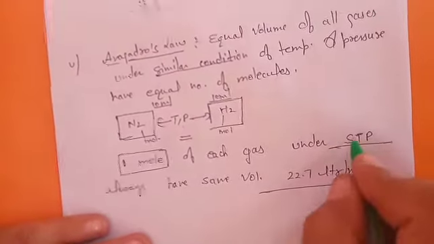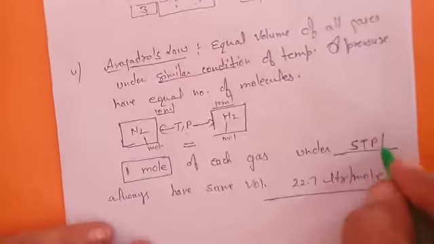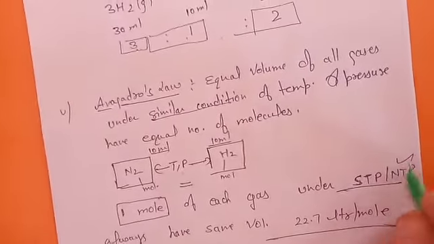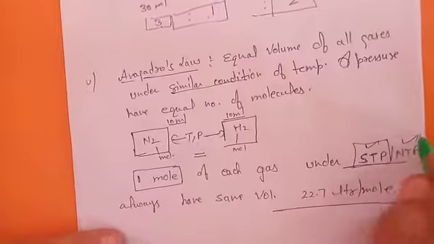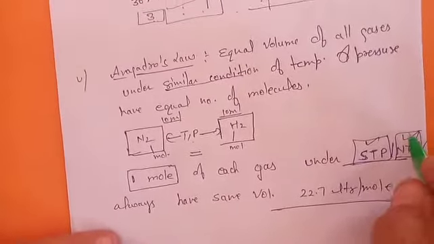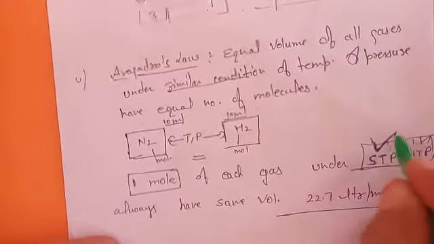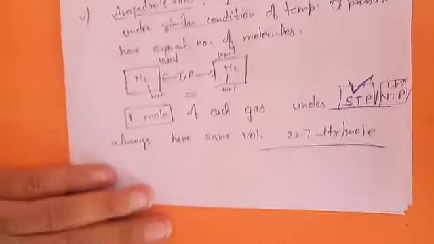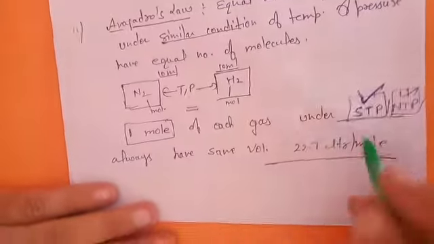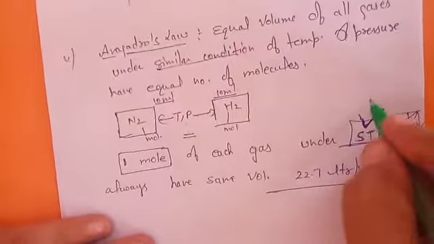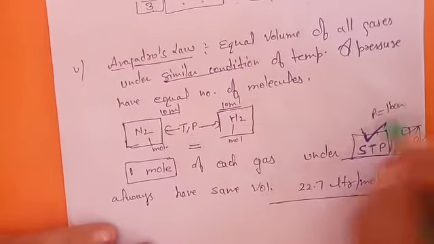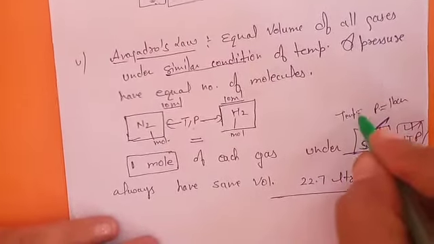Okay, under STP conditions. STP and TP are different things. So at STP he is talking, the volume is 22.7 liter. So STP stands for what? Your pressure should be 1 bar, temperature 0 degrees Celsius.